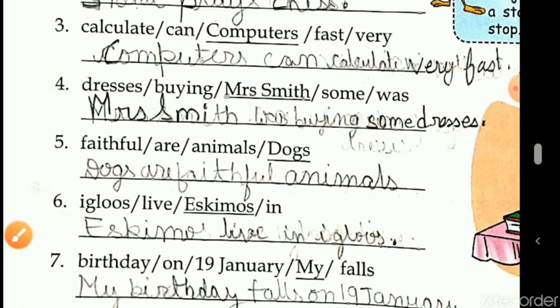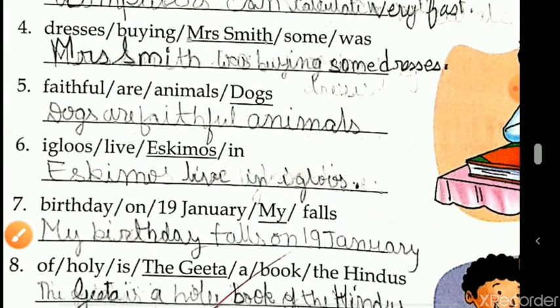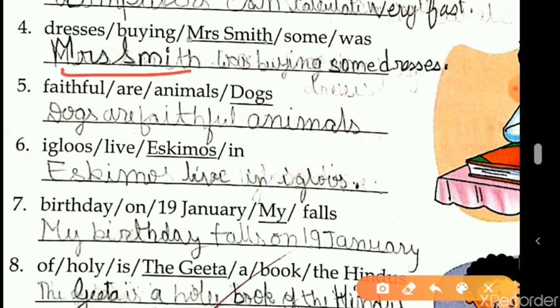Now the fourth one. Dresses buying Mrs. Smith some words. Now how many words are there? There are a total of 5 words. So we need to keep in mind that when we will be rearranging it in correct order, we should have only 5 words. Now we need to start with Mrs. Smith. So Mrs. Smith is the subject. We'll start the sentence with Mrs. Smith. Mrs. M would be capital and Smith's S would be capital.